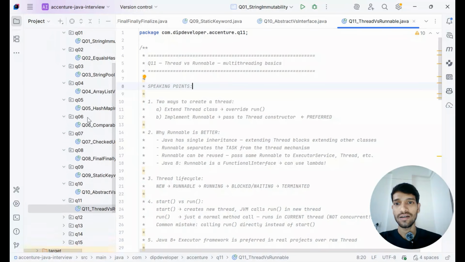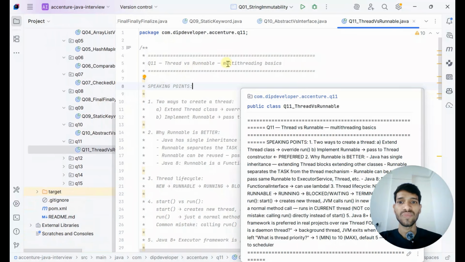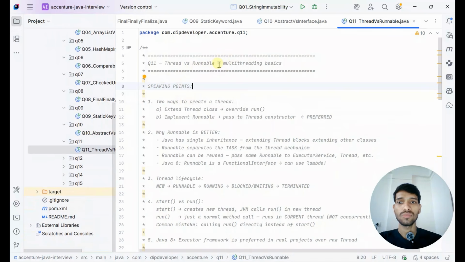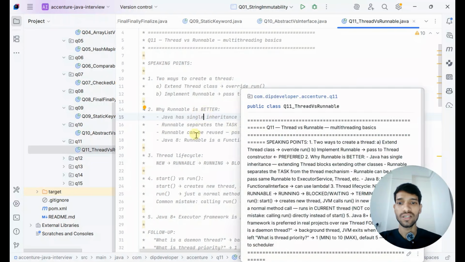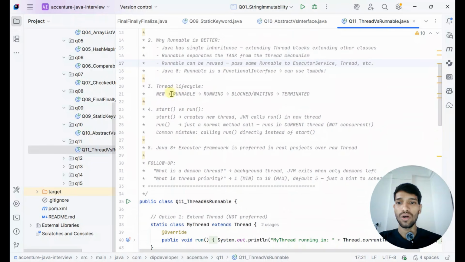So the next question is thread versus runnable. There are two different ways to create a thread: one is extending Thread and the other is implementing the Runnable interface. But we should prefer Runnable because Java has single inheritance, and Runnable separates the task from the thread mechanism. Runnable can be reused. They can also ask you to explain the thread life cycle, moving from new state to runnable state to running, then blocked and waiting state, then the terminated state.